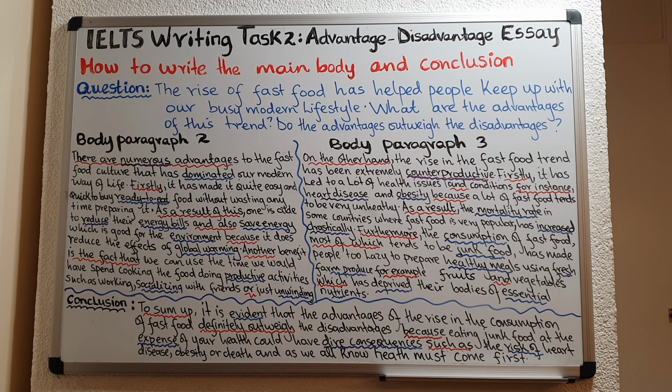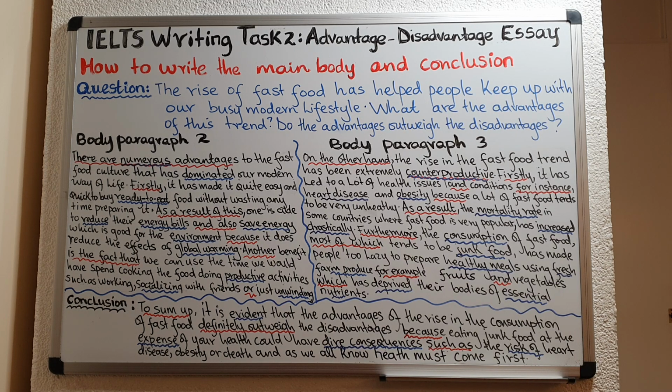I introduced the third point using the linking word, furthermore. The consumption of fast food, most of which tends to be junk food, has made people too lazy to prepare healthy meals using fresh farm produce, for example, fruits and vegetables, which has deprived their bodies of essential nutrients.